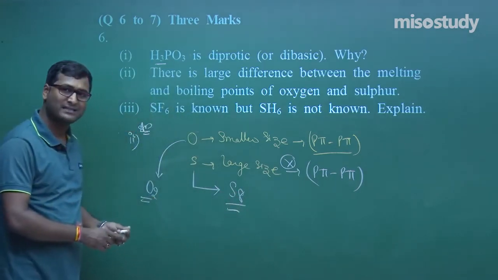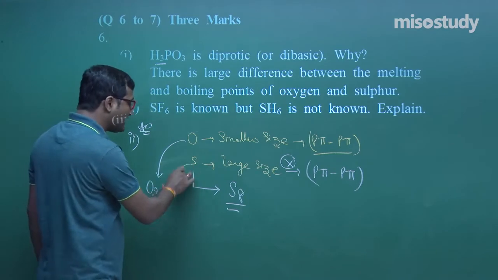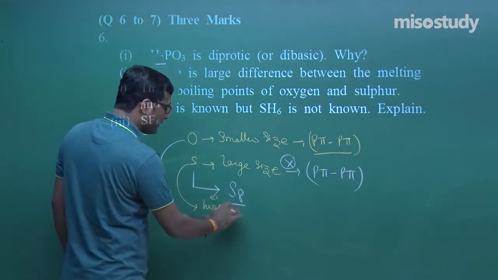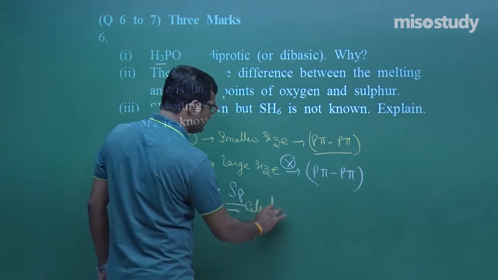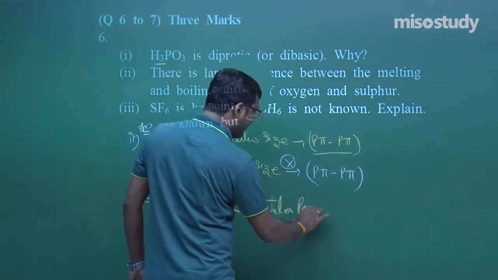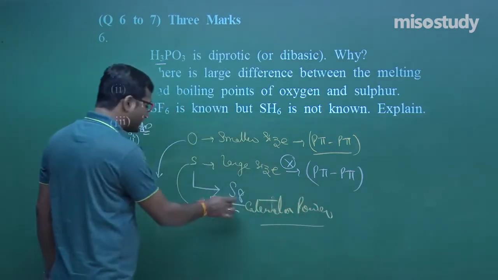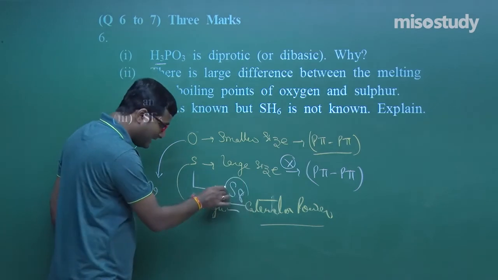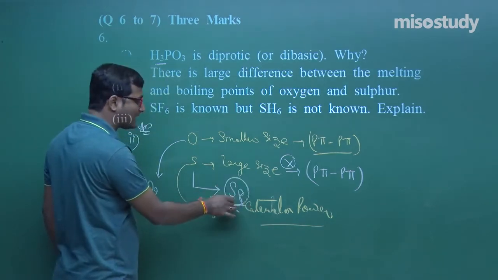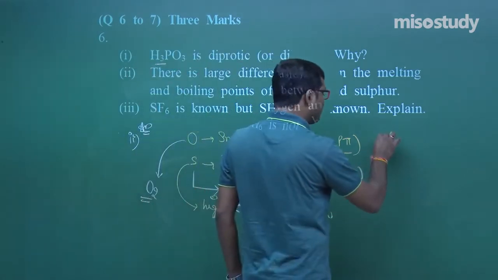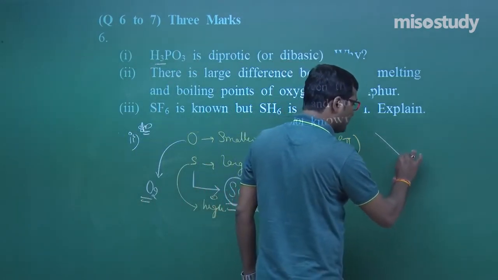So, sulfur has no p-pi bonding, and sulfur exists as a polyatomic molecule. Why does sulfur exist as a polyatomic molecule? Because sulfur has higher catenation power than oxygen, that is, self linking takes place very easily. When sulfur links with 7 more sulfur, it has S8 geometry. As I told you, that is a puckered ring structure. Do you remember this?